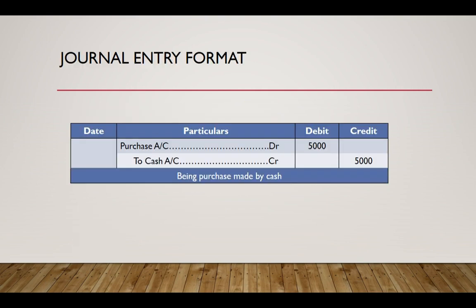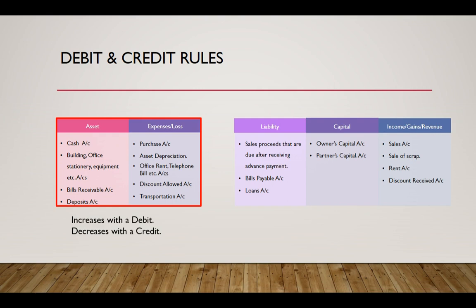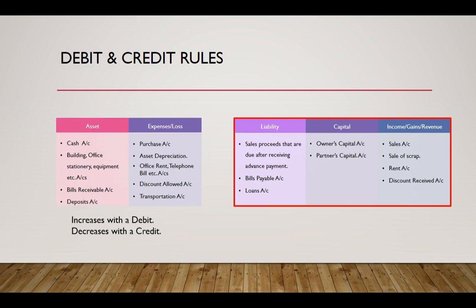We debit the purchase account and specify the amount in the debit column and credit the cash account for the same amount. So why did I debit the purchase account and credit the cash account? So remember this chart of categories and the accounts. The accounts that fall under assets and expenses increase with a debit and decrease with a credit, and the accounts that fall under liability, capital, and revenue increase with a credit and decrease with a debit.